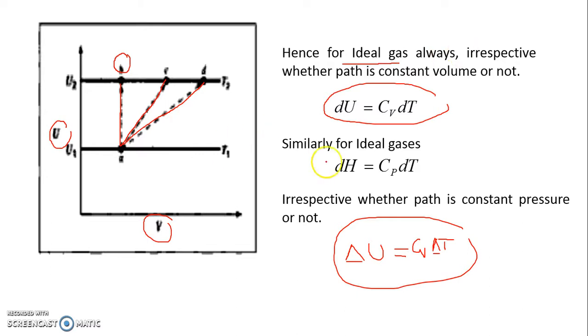However, this will be equal to Q only if the process is constant volume or has the same initial and final volume, which we already discussed in our earlier videos. On similar lines, you can draw H as a function of P, and then for any given temperature range T1 to T2, you can say that dH is equal to Cp dT for an ideal gas irrespective of the process, whether it is constant pressure or not.